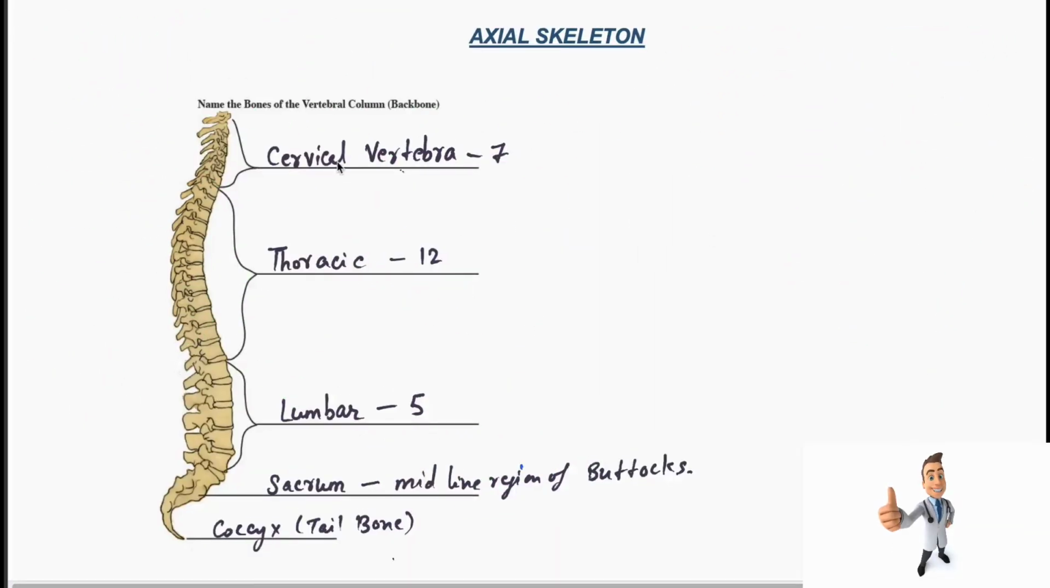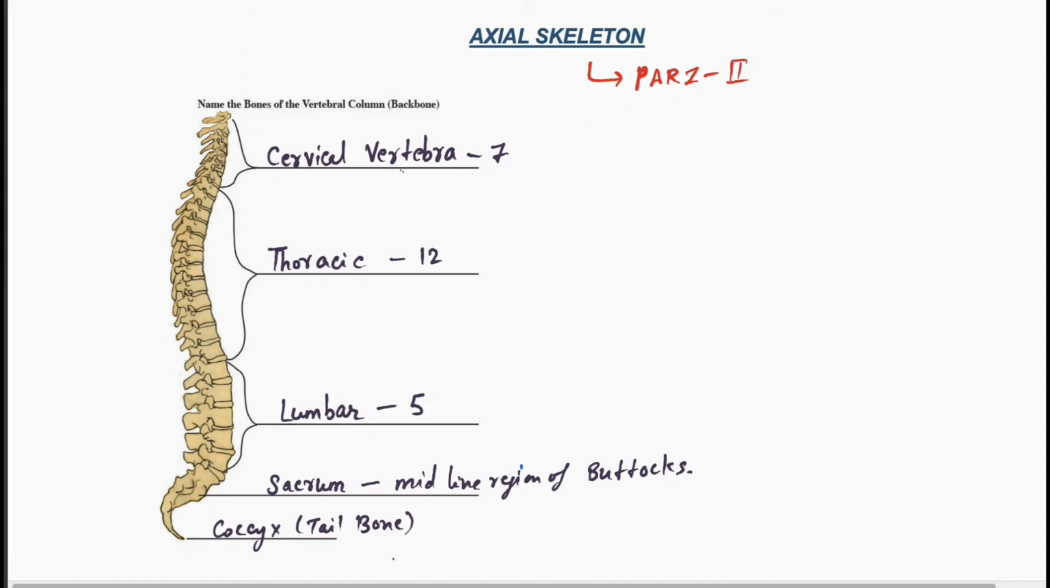Guys, welcome back. In the previous part we studied the axial skeleton, in which we studied the skull, the ear ossicles, and the sternum. In this part 2, we will study mainly the vertebral column.